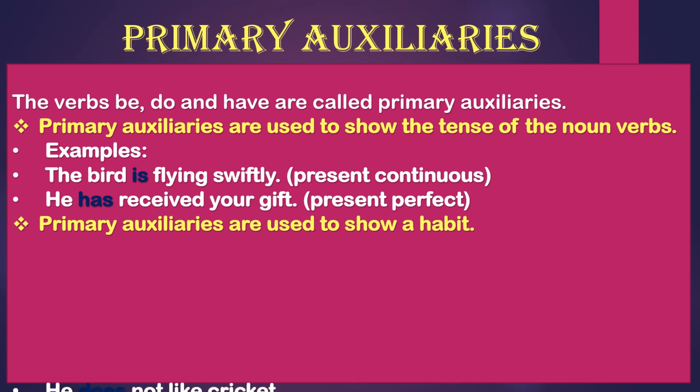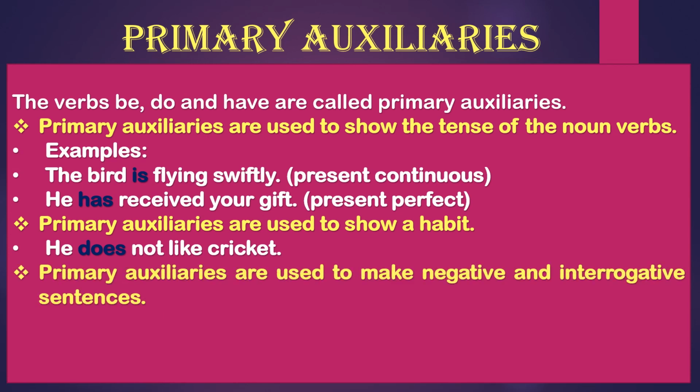Now second point, primary auxiliaries are used to show a habit also. How does it show a habit? Just look at it. He does not like cricket. So it is showing the habit of the boy that he does not like it, right? So does is your primary verb or the auxiliary verb, and like is the main verb in it.